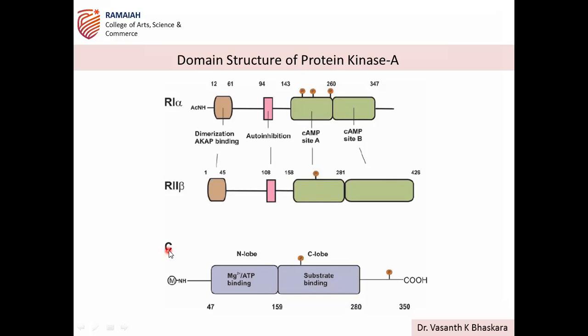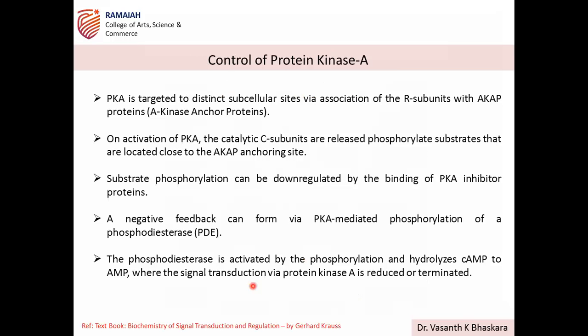Then you have the catalytic subunit. Here, as we discussed, there is Mg2+ and the ATP binding site, and then the larger lobe, which is the substrate binding active site, the C lobe and N lobe. Understood the subdomain structure? So PKA. Next point is control.